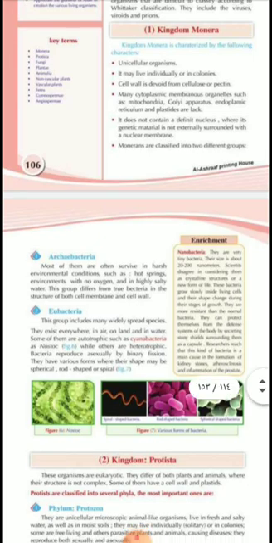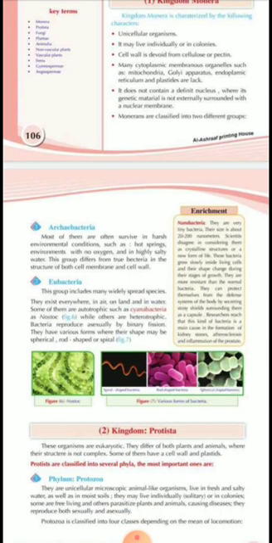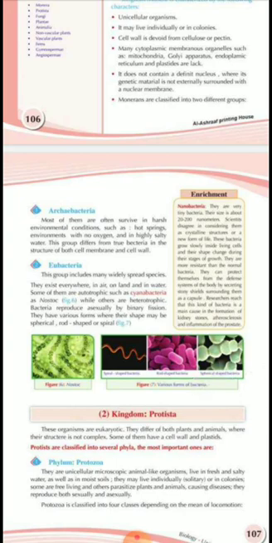How about the third attempt at classifying the living organisms? It was by Robert Whittaker. Robert Whittaker established the modern system of classification, and he classified all the living organisms into Monera, then Protista, then Fungi, then Plantae, then Animalia. And you can observe it is not English, it's Latin. This modern system is considered the conventional system in the scientific communities till now.